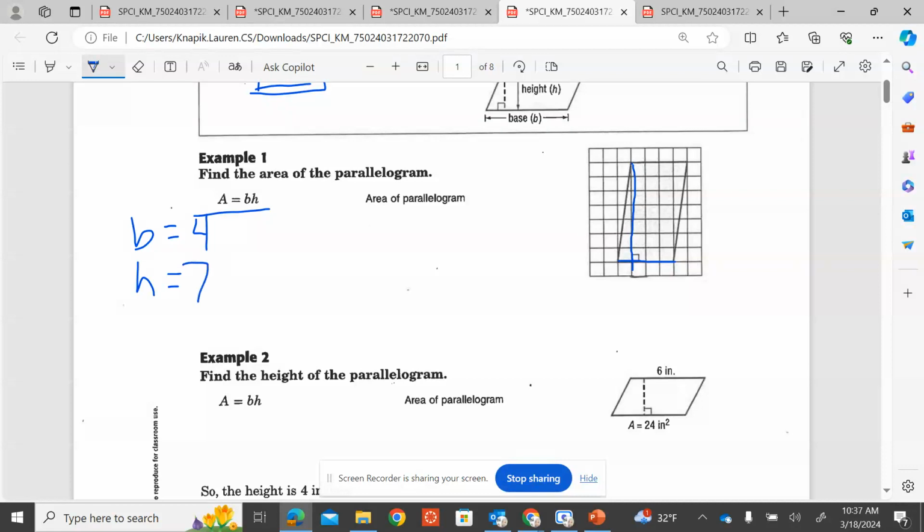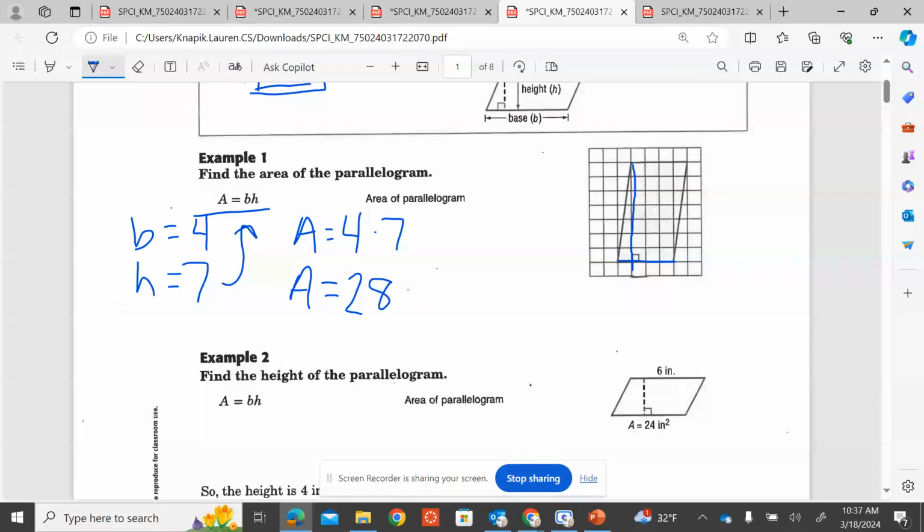Now all we do is take those values and plug them into our formula. So we're going to have area equals our base of 4 times our height of 7. Then we go ahead and solve. Area equals 4 times 7, that's 28.